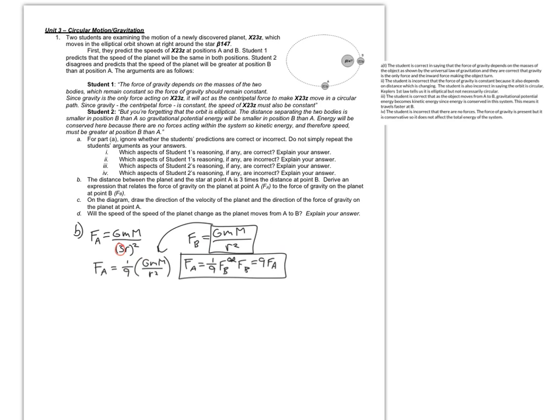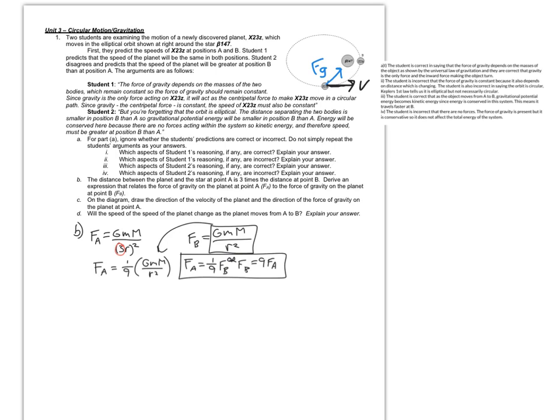For part C here, we want to draw the direction of the velocity on the planet at point A and also the direction of the force. So the force is going to be going inward, bringing the planet towards the star, so it's going to look something like that. And the velocity is going to be tangent to the ellipse at this point, so something like that.